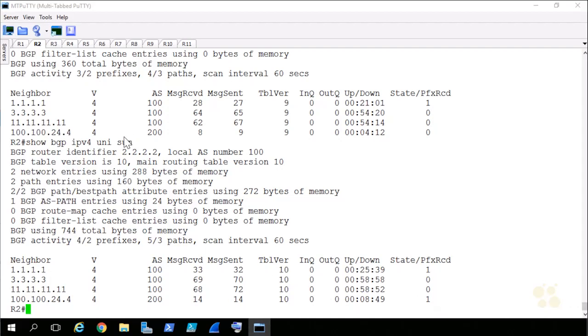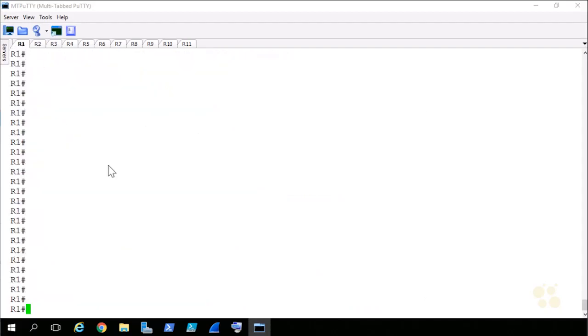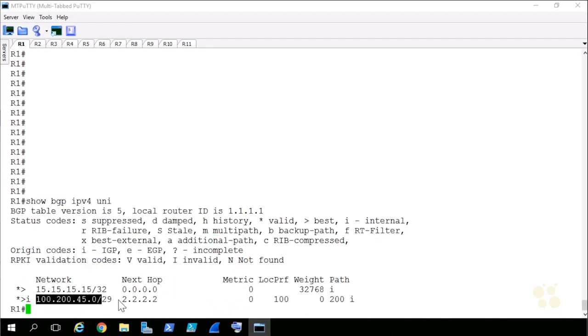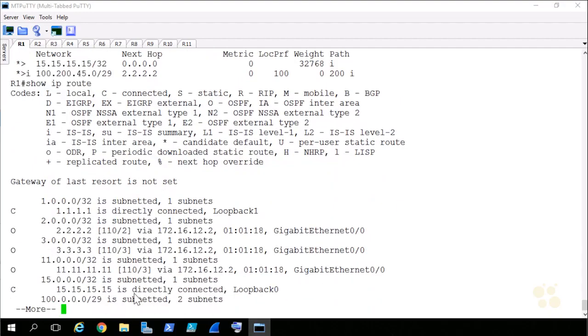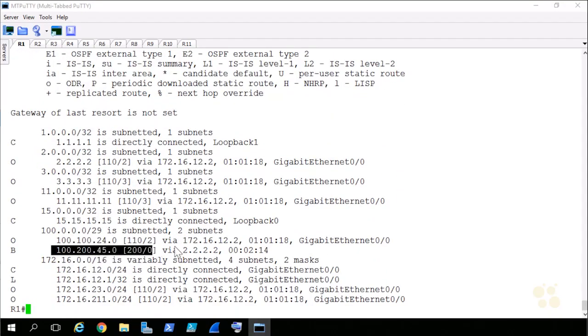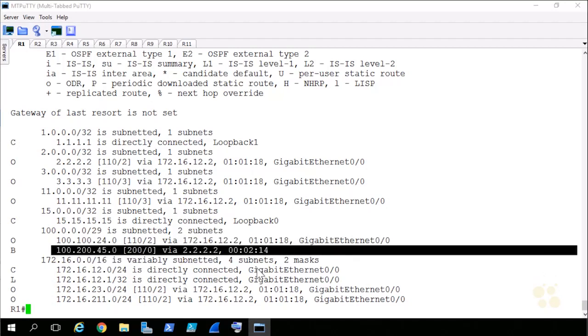So based on eBGP behavior of routes coming in, I should now expect to see this route at least in the BGP database for R1. Let's do show BGP IPv4 unicast. And look at that. There's the route right there. And because I had already configured next hop self to be R2, it is a valid and installed route.